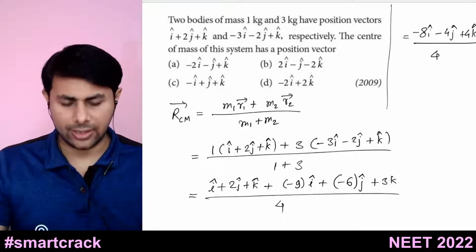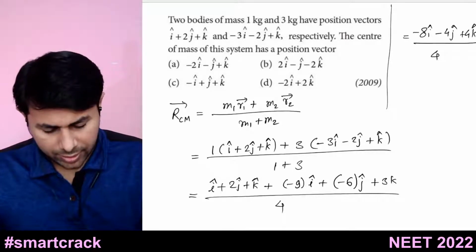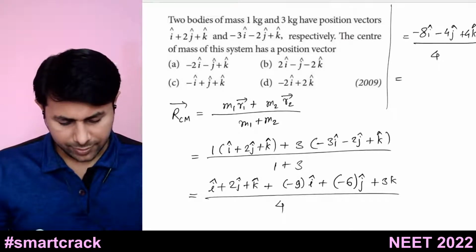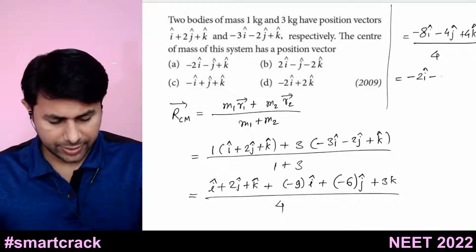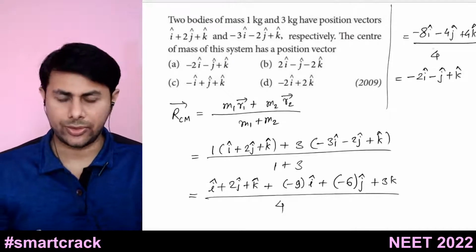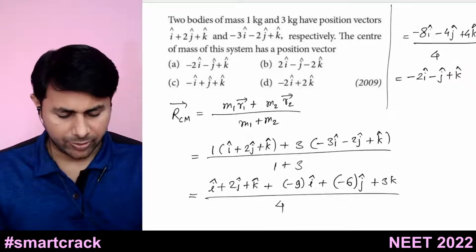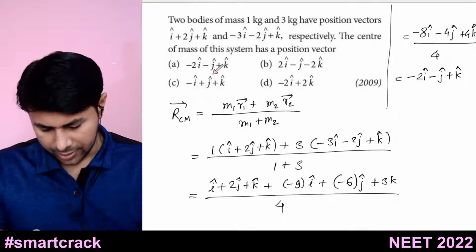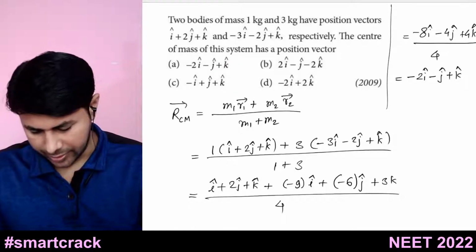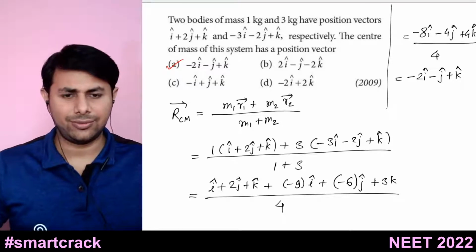It's not going outside of the screen, no. If we divide it, it will be minus 2i cap minus j cap plus k cap, because 8 by 4 is 2, 4 by 4 is 1, and 4 by 4 is 1. So minus 2i cap minus j cap plus k cap. Option A is the answer. Okay, this is simple.